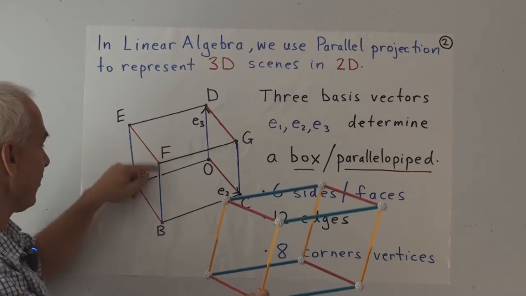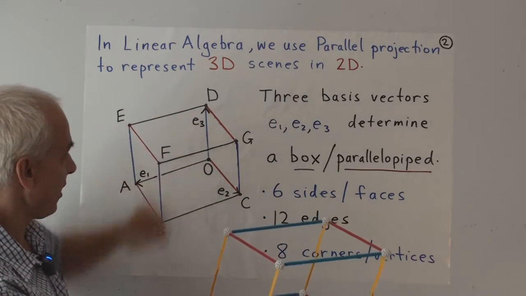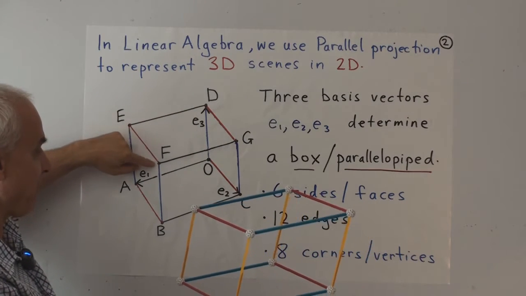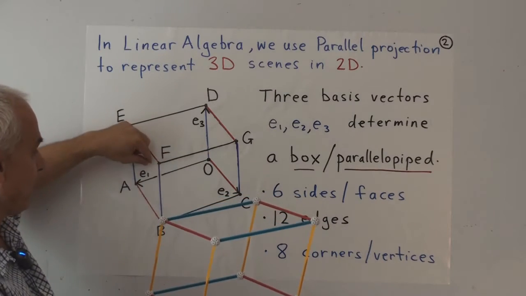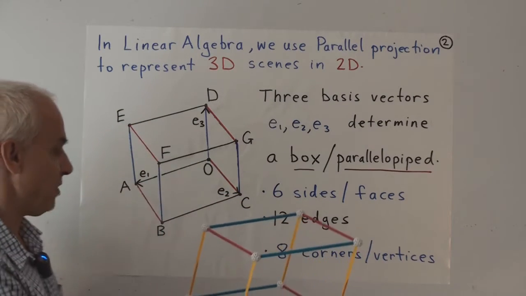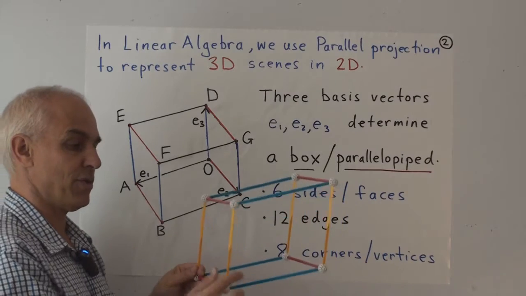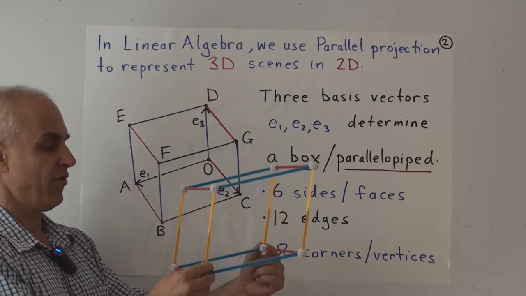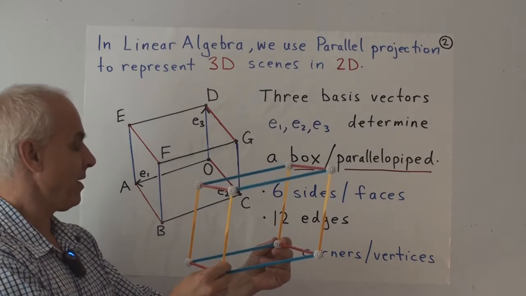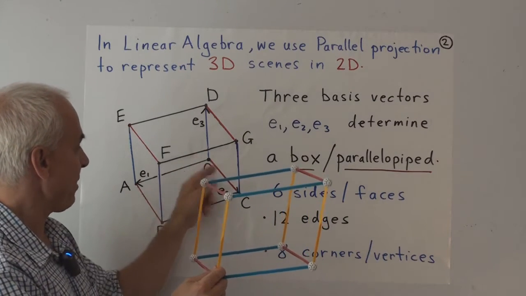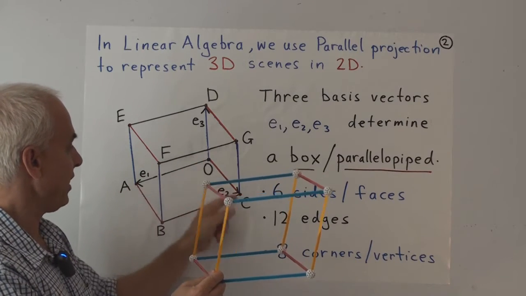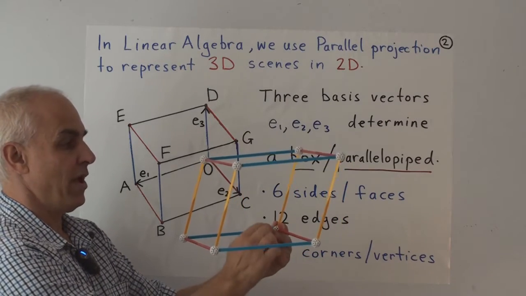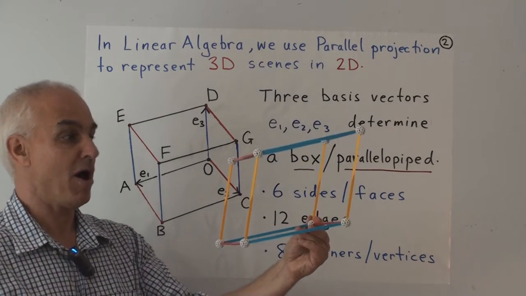Okay. So there's one side, there's the opposite side there, there's the bottom of the box, there's the top of the box. You should think of this point F as being towards you. Okay? So this FGCB side is the one closest to you. That's like this side right here. And this point O is the one back here. It's behind you. Okay? And so these 3 vectors emanating from O in the picture, which I've been calling E1, E2, and E3, they are like E1, E2, and E3 in our model.